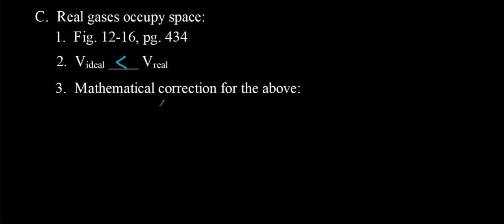And so we need to apply a mathematical correction for the volume of a real gas. I'm thinking ahead to the ideal gas law. So here's what that looks like. You can do this one of two ways. I'll start off with: volume of an ideal gas is equal to the volume of a real gas minus n, which is number of moles, times some constant b being the correction factor for volume. There's a table in your book on page 435. They're called van der Waals constants. We'll look at that in just a minute, to compare different constants for different gases.